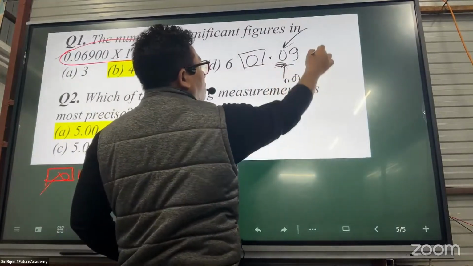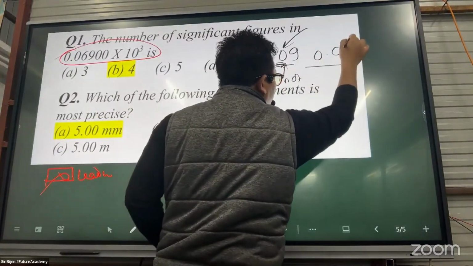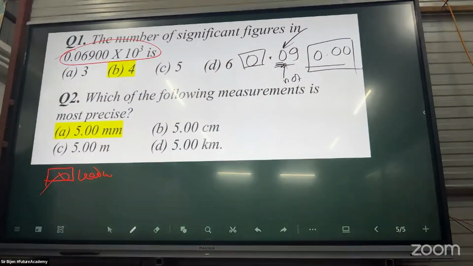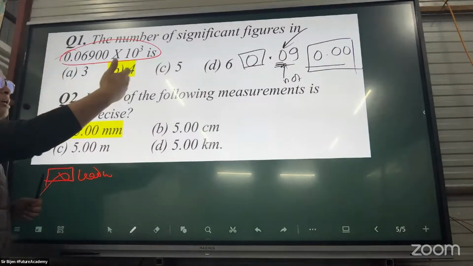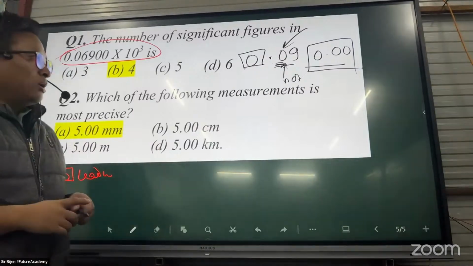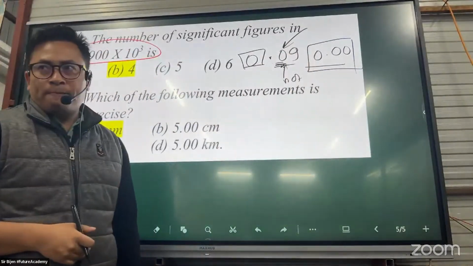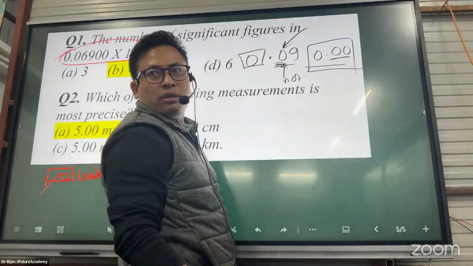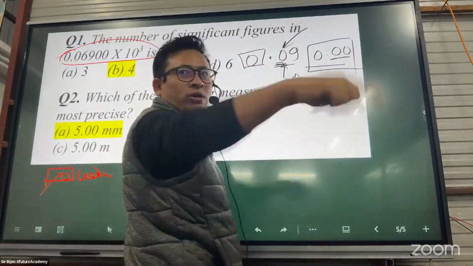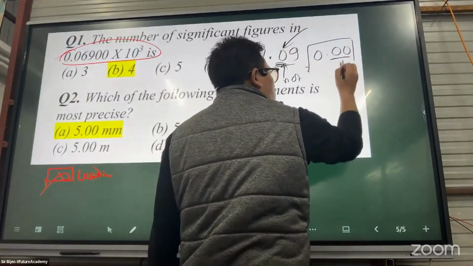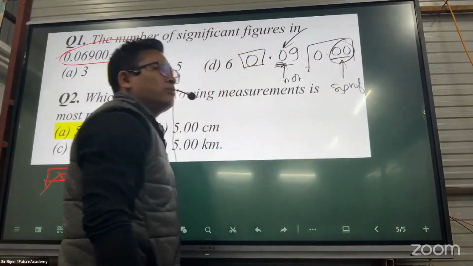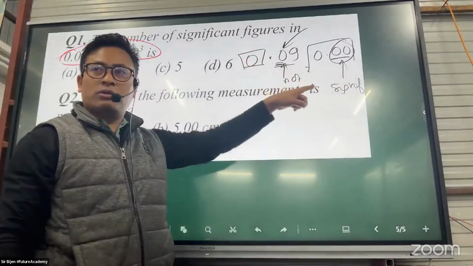Then the question is, if it is written like this, how many significant digits are here? This is an NCERT question. Is this zero significant? Yes, sir. This is significant. These two zeros are significant.